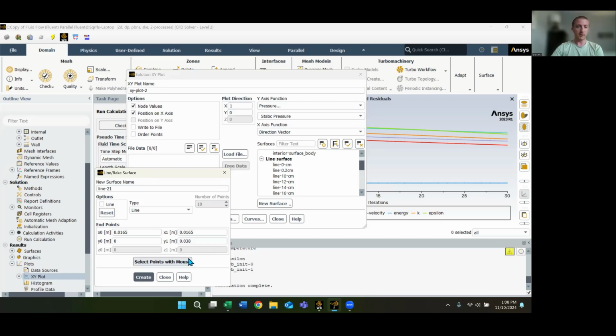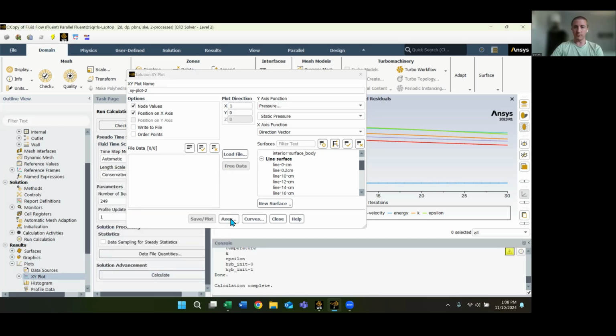So you give a little bit extra space. Once those are all created, in the XY plot, I've made them all in 2 centimeter increments along the whole length of the plate.